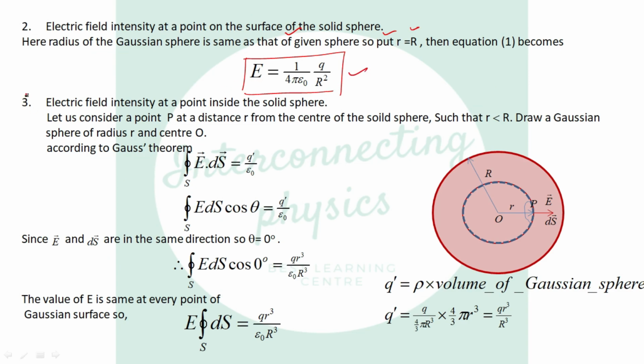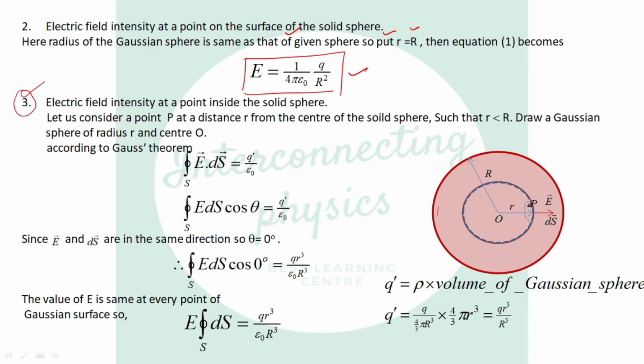Now the most important case is the third case, which is totally different from all three previous cases which we have discussed earlier, because this time the charge is distributed all over the volume of the sphere. So let us consider a point P inside the sphere at a distance small r from the center of the sphere.